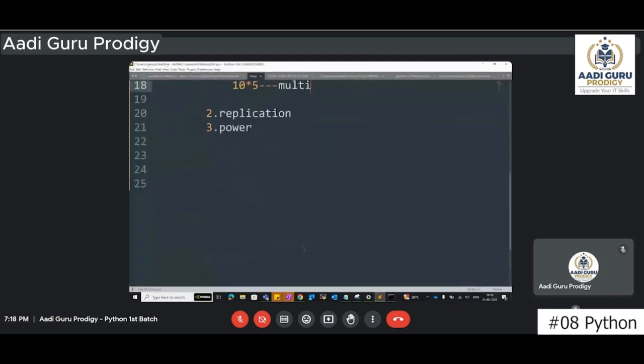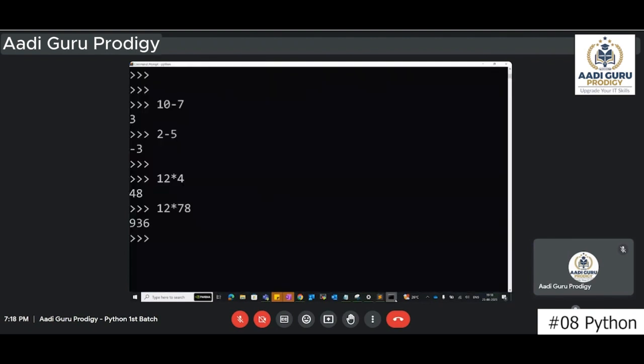So now the replication. Before discussing replication, let us first discuss what this replication is. Replicate means repeat the data. Replicating means nothing but repeating the data. For example, let's say I have a string called Ravi into 5. That means I want to repeat Ravi 5 times.